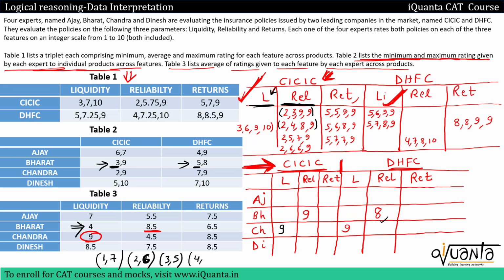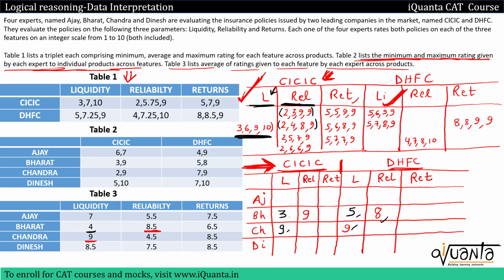Can we have a pair of 4 and 4? No, because here the minimum rating in DHFC is 5, so we cannot have this 4. So the only pair that satisfies is 3, 5. So I can say that Bharat will give rating 3, 5 to liquidity in both these companies. So 3 will be here and we'll have 5 over here. So after this, can I eliminate anything? We already have only one pair over here and 3, 9 is present in that pair. If we talk about DHFC liquidity, we should have 5, 9 in the pairs above and both of them have 5, 9. So I cannot eliminate anything.